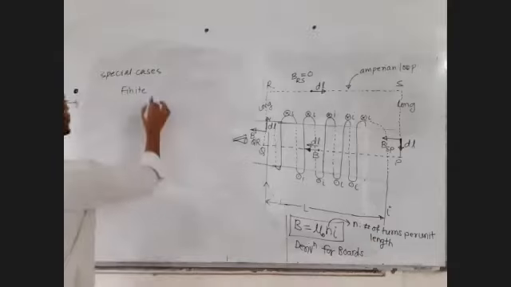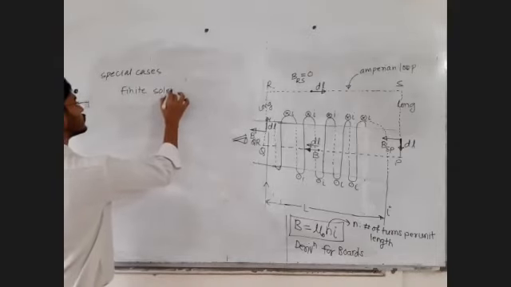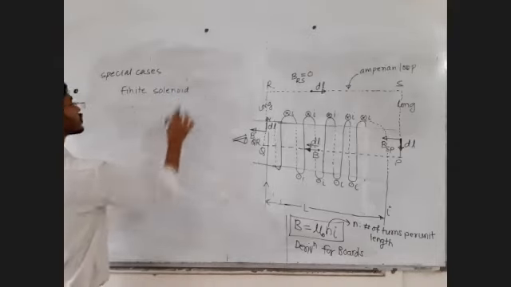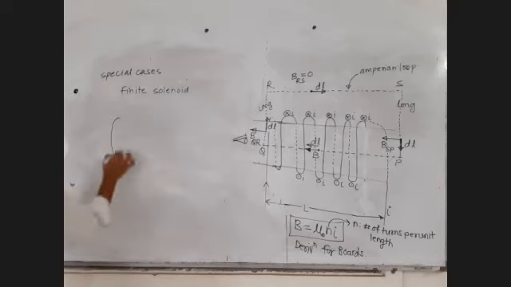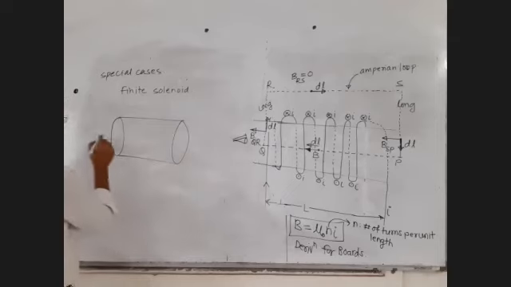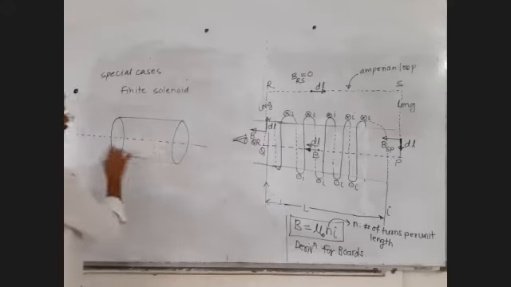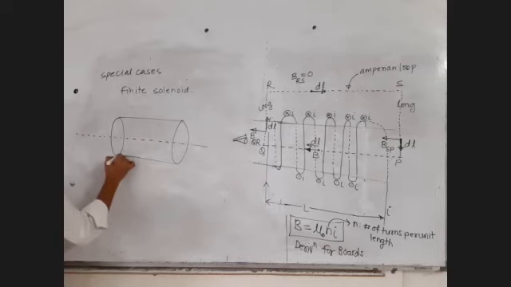Now you have the finite solenoid. If you have the finite solenoid, let's draw it. It starts at this, it ends at this. This is the axis of the solenoid. Right now I have drawn the core of the solenoid. So let's wind the wire on this.